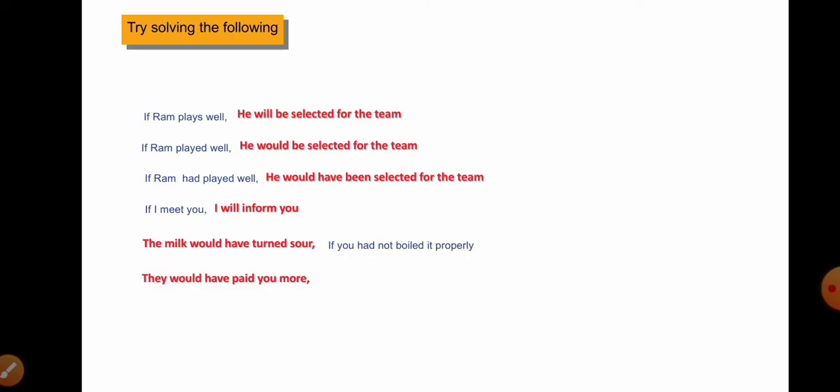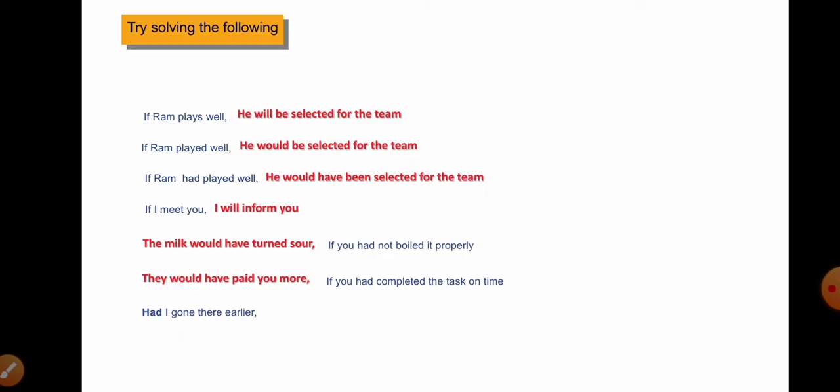And they would have paid you more. Here it is the same thing, would have paid. So it's talking about the imaginative level, so the condition must have the past perfect form. If you had completed the task on time, they would have paid you more.